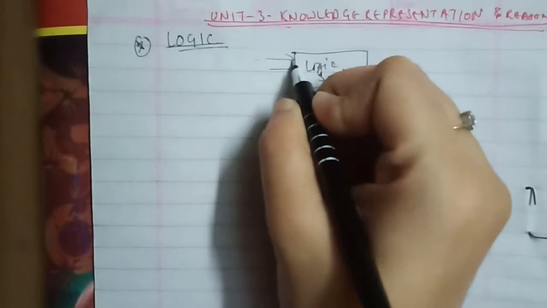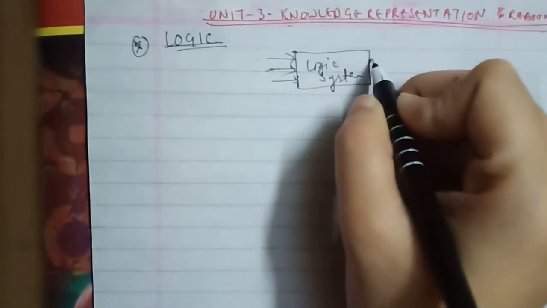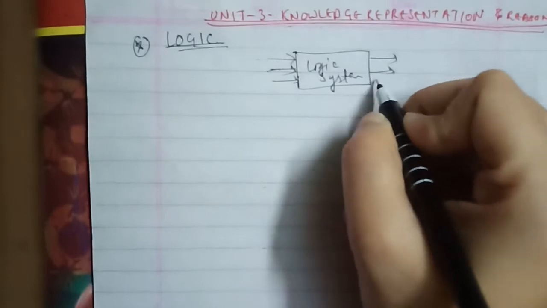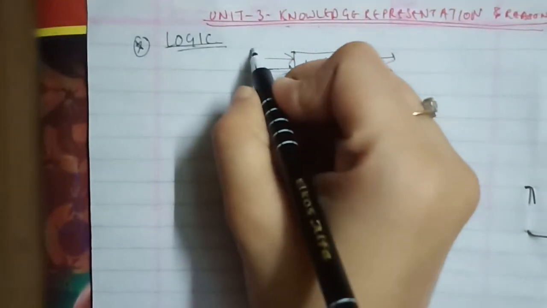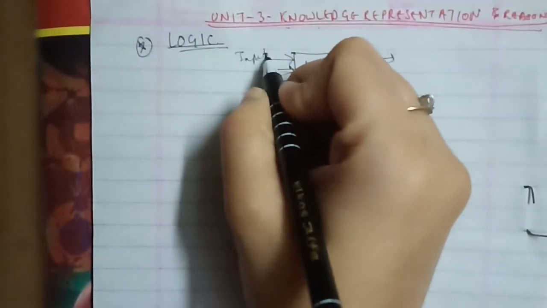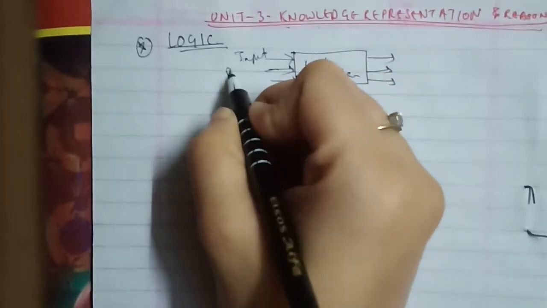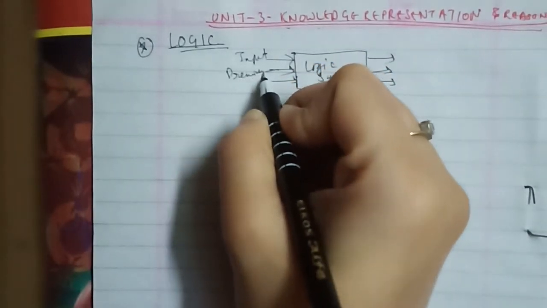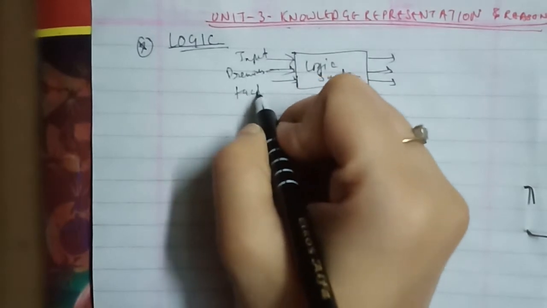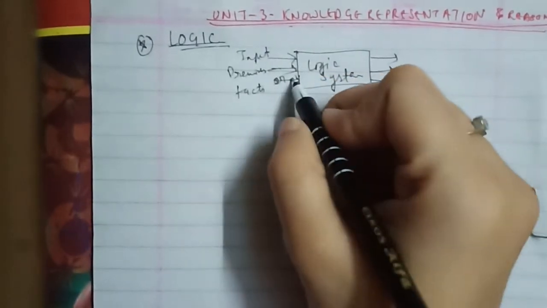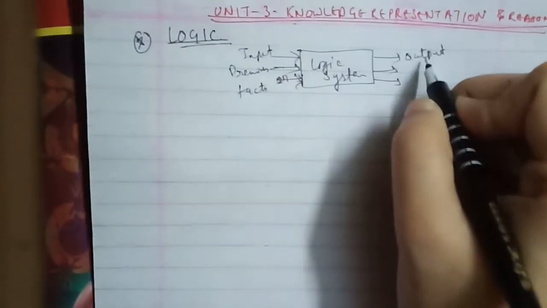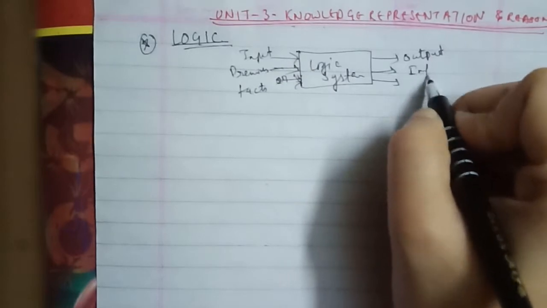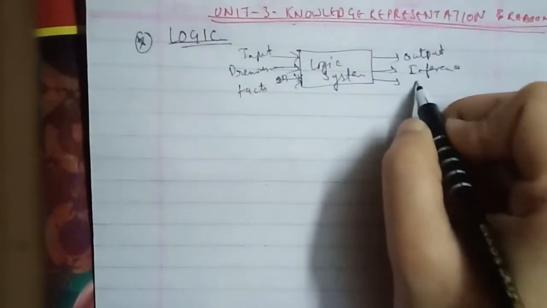Here we have the representation, where the input is premises and facts, and the output is inference, conclusion.